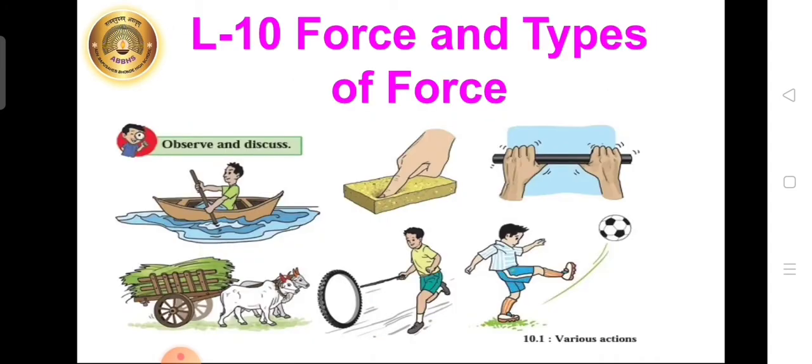Tell me, can an object move on its own or change its position on its own? No. For example, in this picture you can see various actions. That is, moving a board, applying pressure to a sponge, breaking a stick, bulls pulling the cart, a boy moving a wheel, and a boy kicking a football. All these actions require either push or pull.